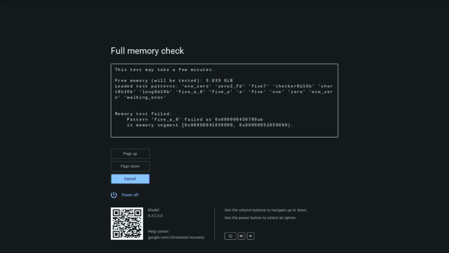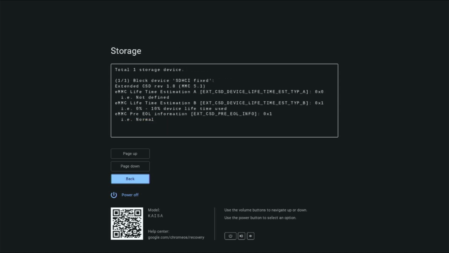The full memory check runs multiple test patterns to detect transient errors. The length of the test varies depending on gigabytes of RAM. The test usually takes about 3 to 5 minutes. If you receive a Memory Test Failed message, this might indicate failing hardware. In this case, the Chromebook might need hardware replacement via a Return Merchandise Authorization, also known as an RMA.